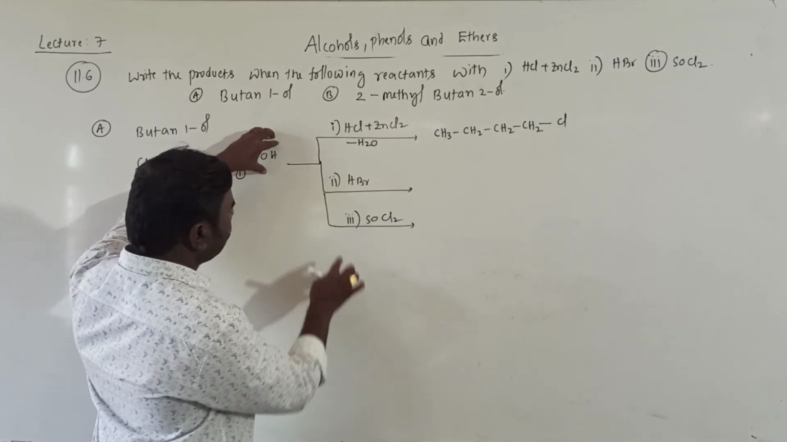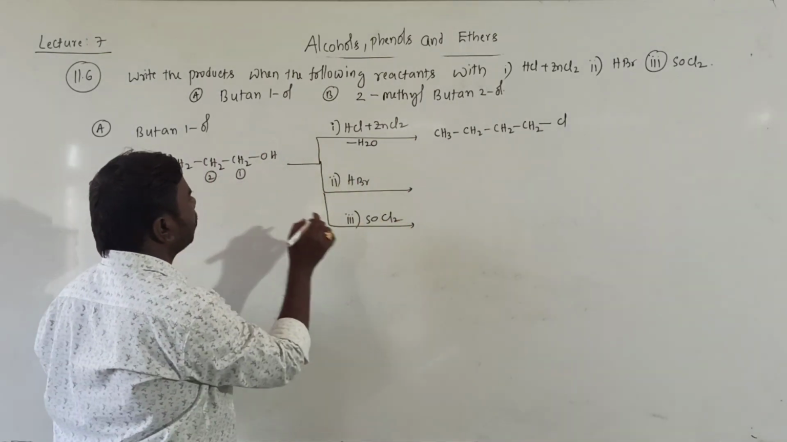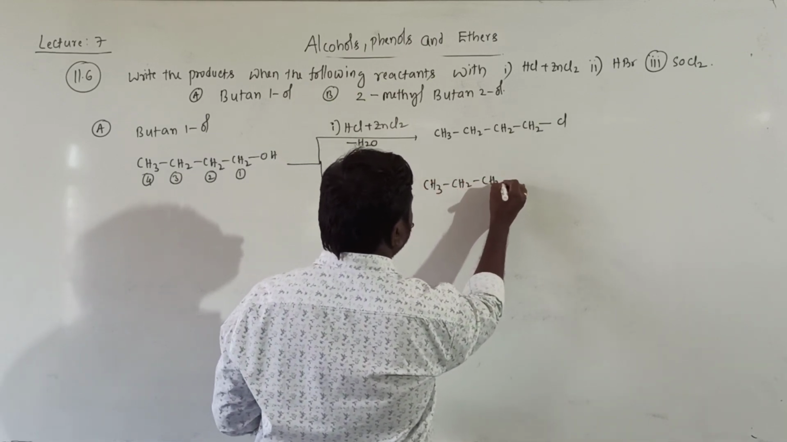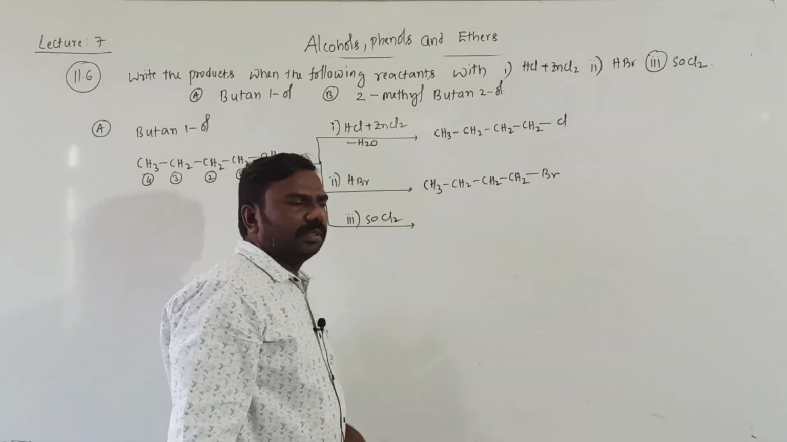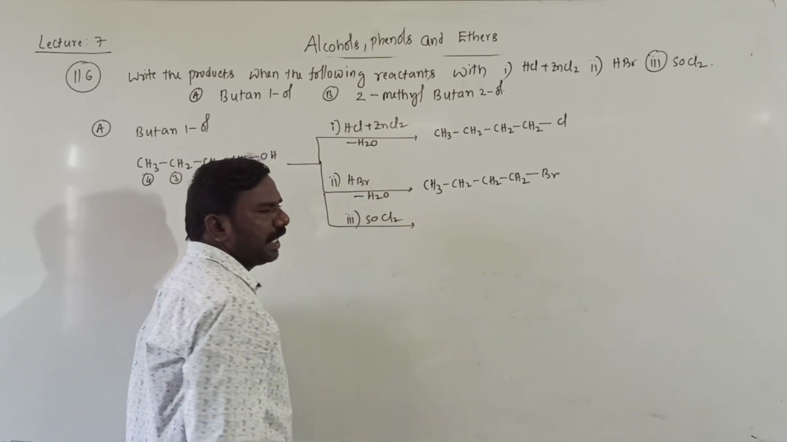Similarly, OH and H in the second one are removed as H2O. Br will be substituted here. Then we will get CH3, CH2, CH2, CH2, where OH is replaced by Br. The eliminated one is H2O, right?